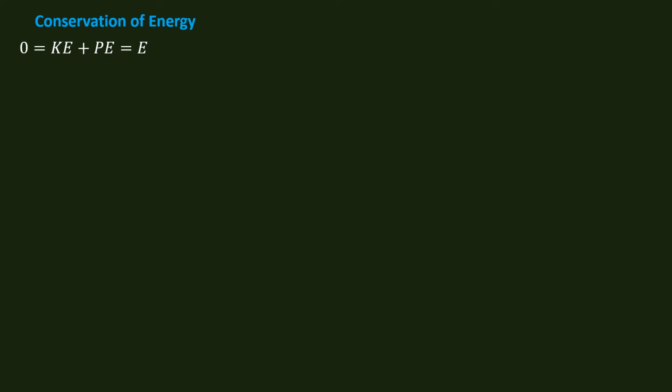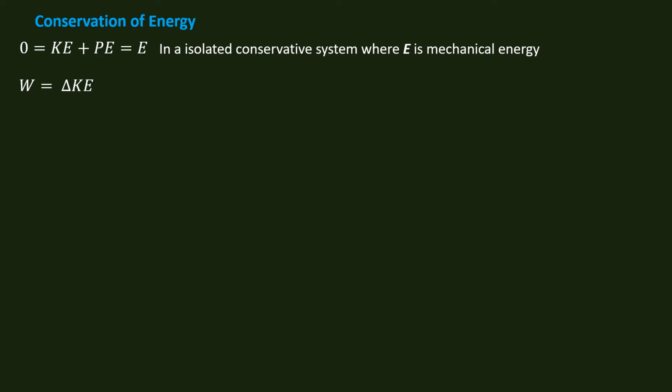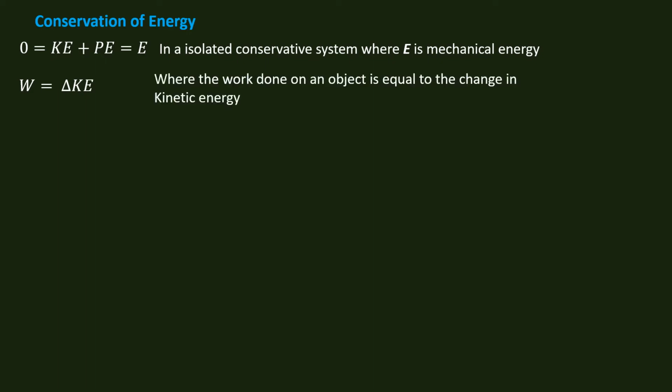So the conservation of energy is also equal to E, which stands for mechanical energy. It's always what we call an isolated conservative system where E is mechanical energy. The work done is equal, as I said before, to the change in kinetic energy.